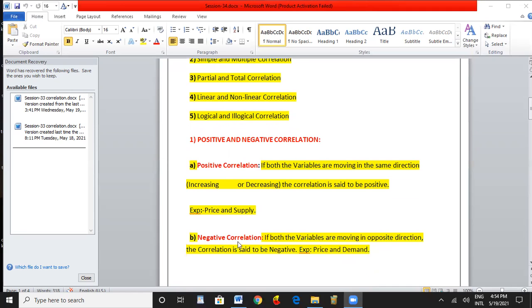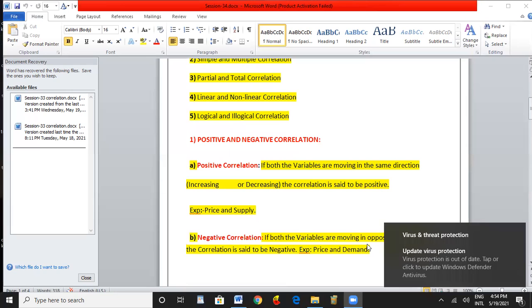Second one, negative correlation. If both the variables are moving in the opposite direction, two phenomena, two variables. Variables means changing values. These two are changing in the opposite direction. One is increasing, the other is decreasing.